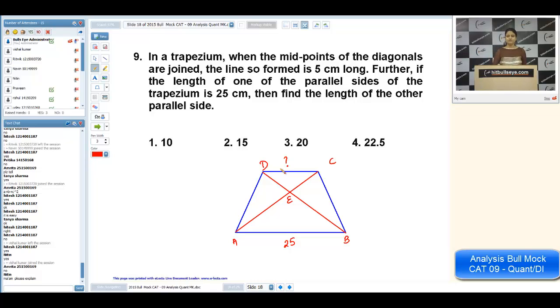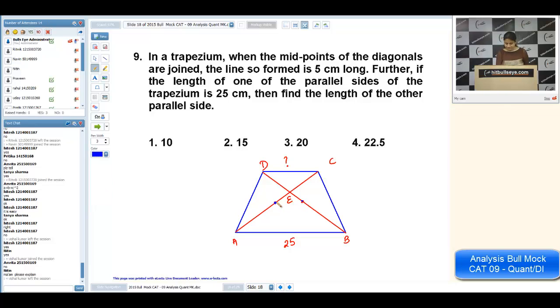That is a simple formula based question. Whenever we join middle points of diagonals of a trapezium, let the length be RS. RS will be nothing but half of AB minus DC. Now we know RS, that is 5. Half of AB we know, DC we want to calculate. So DC will be 10 always. Is it okay?